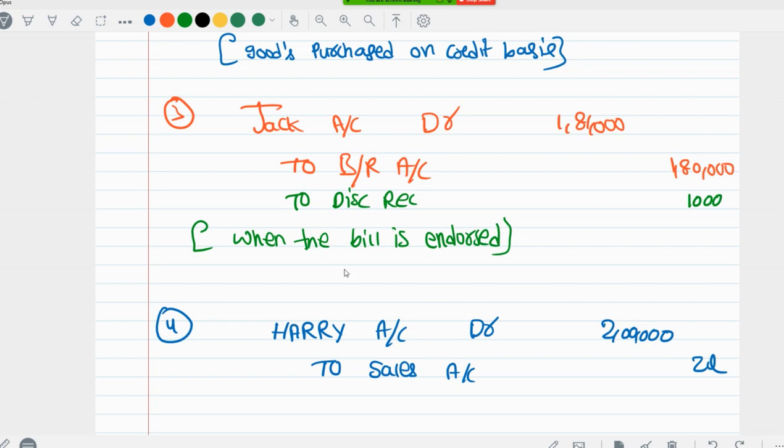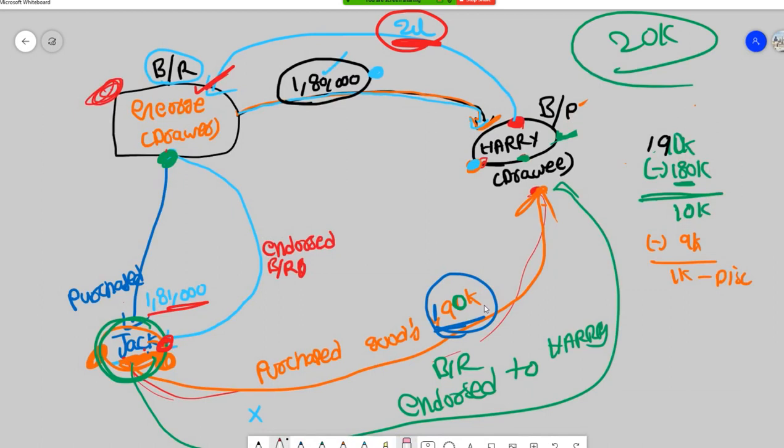Okay, now come back to our concept which we have discussed. See here, George anyway has to pay 1,80,000 to Harry. Why does George have to pay? Because there is no actual transaction here.